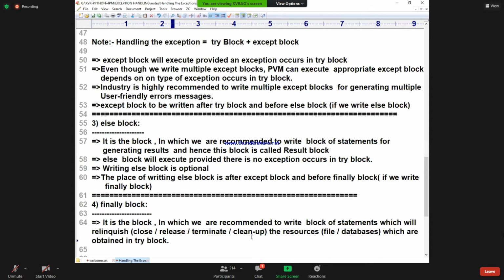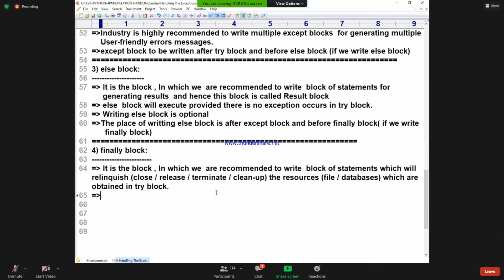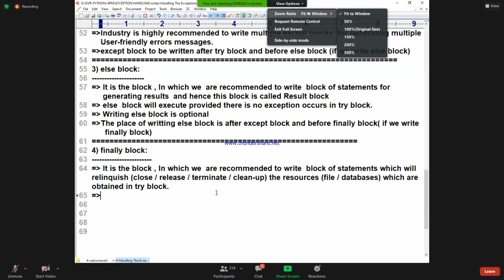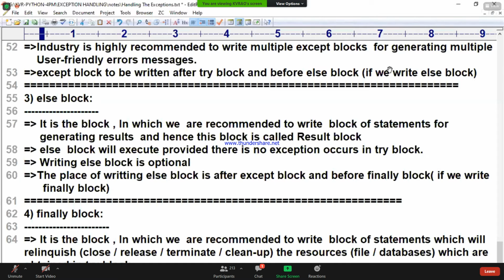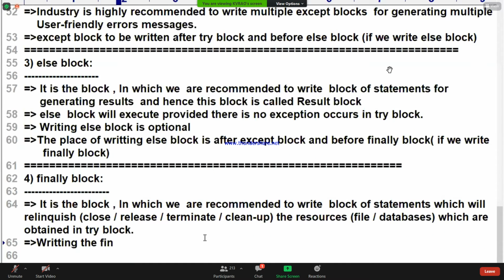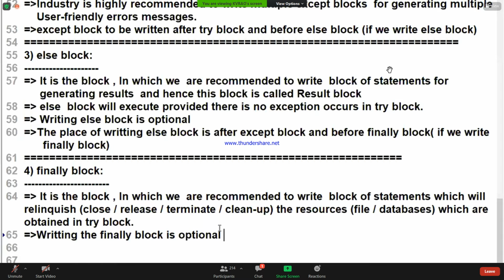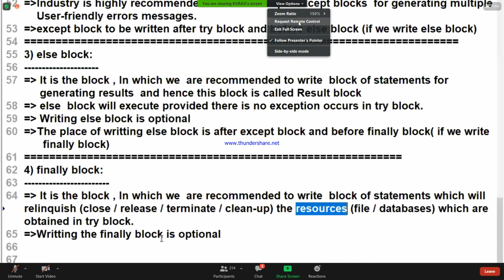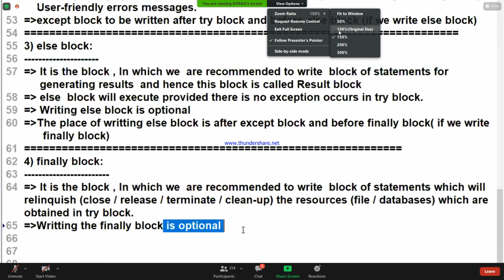Right? Done. Now tell me, is writing the finally block mandatory or optional? Optional. Writing the finally block is optional. You may have a question, sir, when do you write and when don't you? Simple. When I have resources in my program, I will write the finally block. When I don't have resources in my program, I don't write the finally block. That's why writing the finally block is optional.